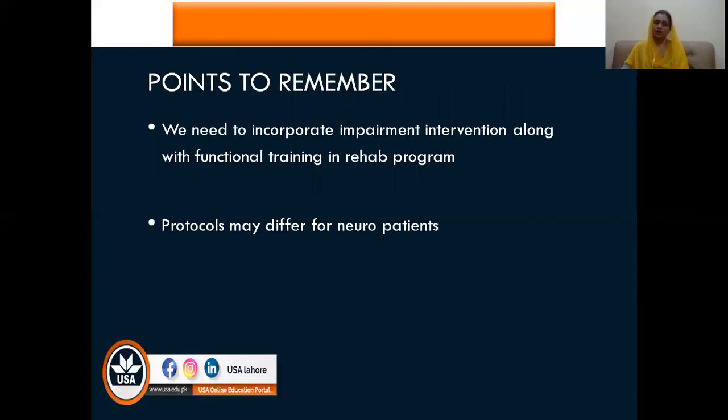So what are the points to remember from today's lecture? First of all, we need to incorporate impairment interventions along with the functional training and the rehab program, and we must use them judiciously. And sometimes the protocols are different for neurological patients as compared to the protocols you might have studied for musculoskeletal patients. So the protocols can differ, and you need to take into consideration that you are dealing with a patient in neurological physical therapy where स्लो एंड स्टडी विंस द रेस वाला हिसाब है कि यहाँ पे थोड़ी प्रोग्रेशन जो है वो स्लो होती है और पेशेंट फटीग का शिकार है. There are cognition issues, there are many issues, और आपको इन सबको ध्यान में रखना है.